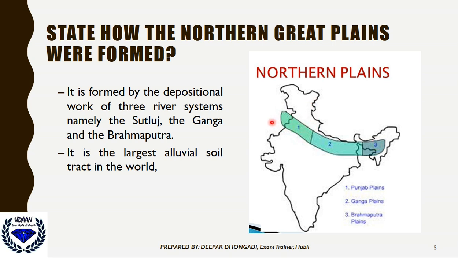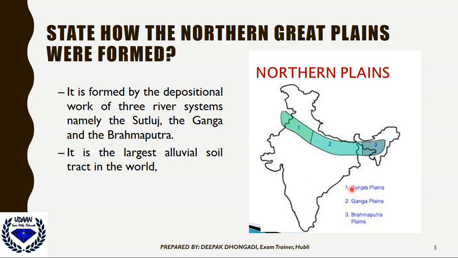So the northern great plains are the system of three rivers, and it has the largest alluvial soil tract in the world. This plain passes through Punjab, Haryana, Delhi, West Bengal. All the states coming under Satluj, Ganga and Brahmaputra, we call that plain the northern plain, having the largest alluvial soil in the world.